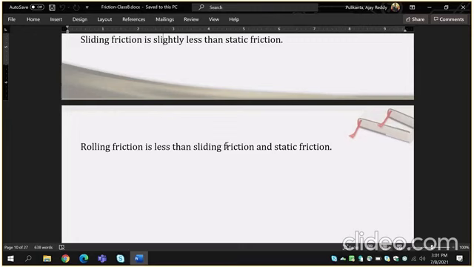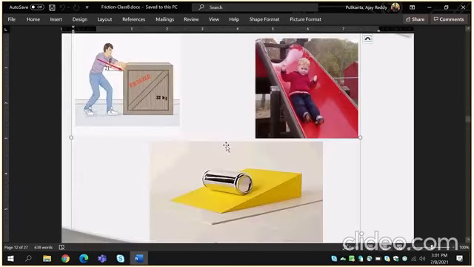Rolling friction definition, children: rolling friction is less than sliding friction and static friction. Children, observe the given diagram. Three frictions examples are there in this diagram: rolling friction example, static friction example, and also sliding friction example.